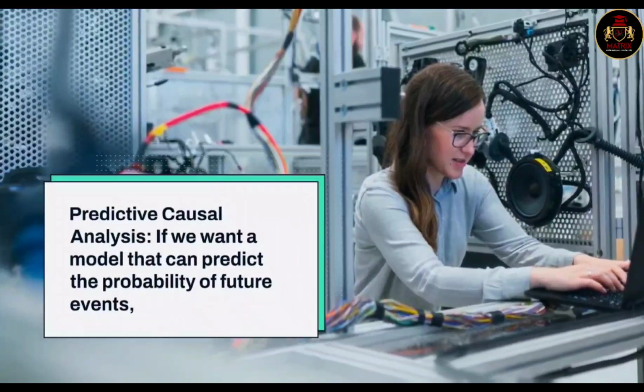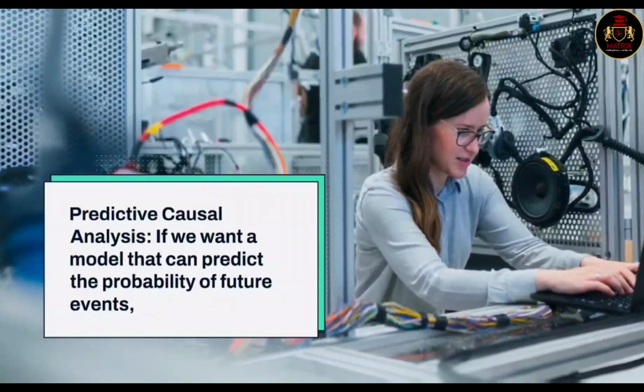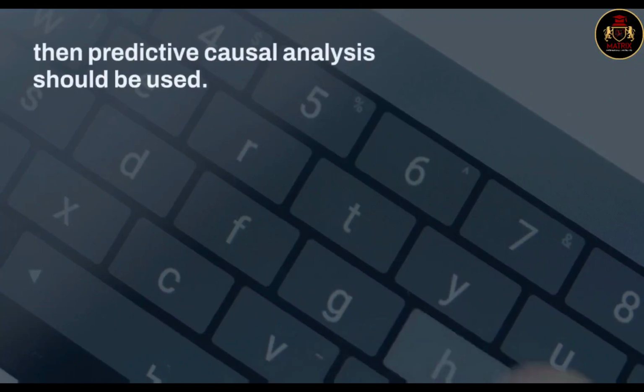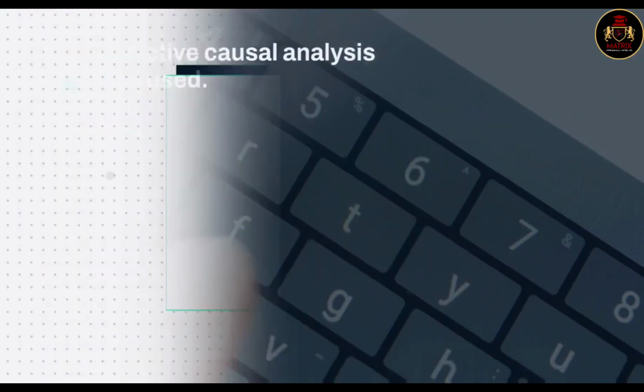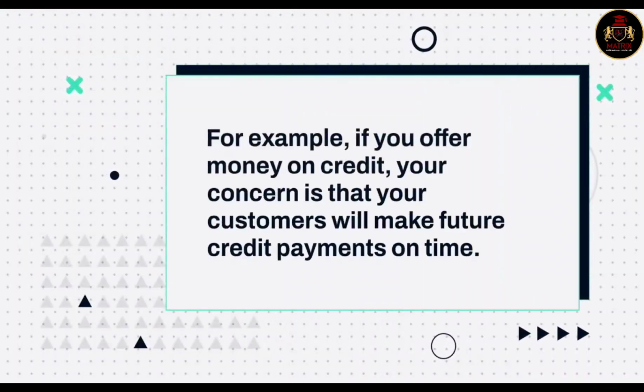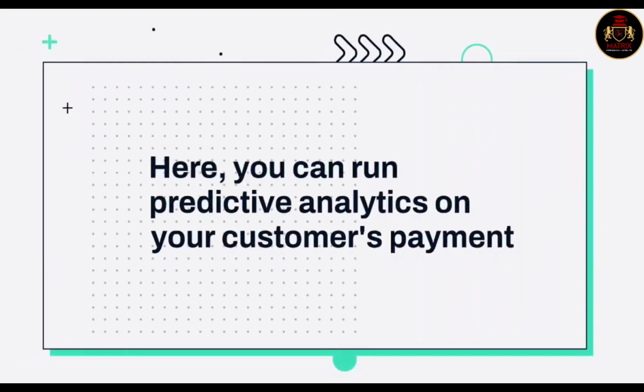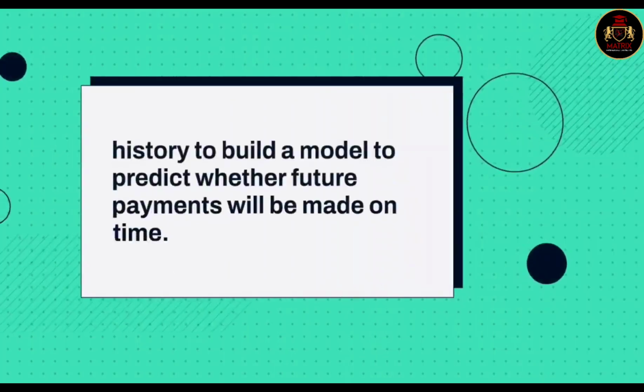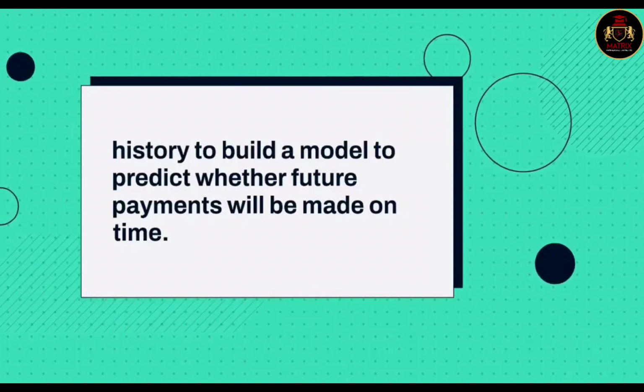Predictive causal analysis. If we want a model that can predict the probability of future events, then predictive causal analysis should be used. For example, if you offer money on credit, your concern is that your customers will make future credit payments on time. Here, you can run predictive analytics on your customer's payment history to build a model to predict whether future payments will be made on time.